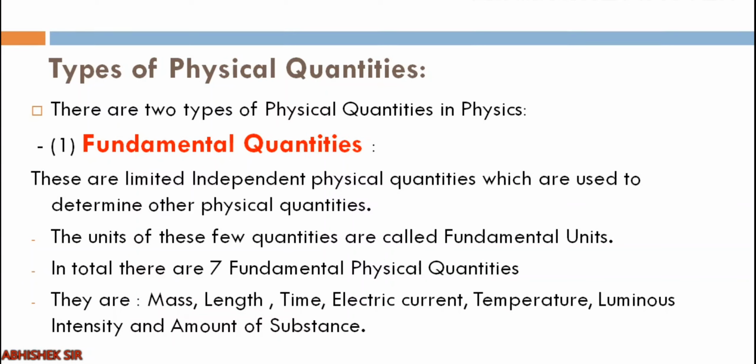Clear? Don't forget that quantities are a different thing and units are a different thing. So we have two definitions. Fundamental quantities, they are the quantities, and fundamental units will be the units of those quantities. In total there are 7 fundamental physical quantities. They are mass, length, time, electric current, temperature, luminous intensity, and amount of substance.